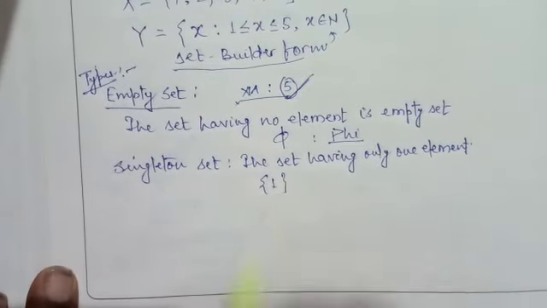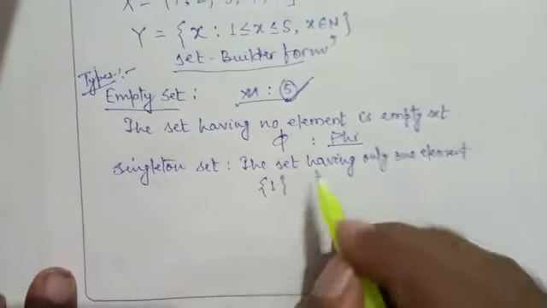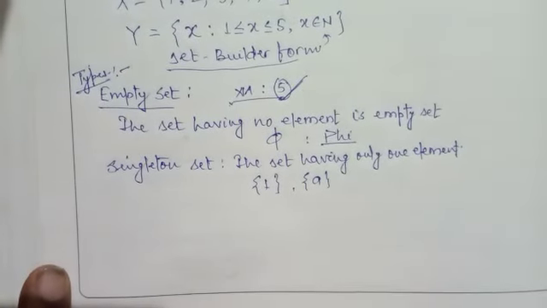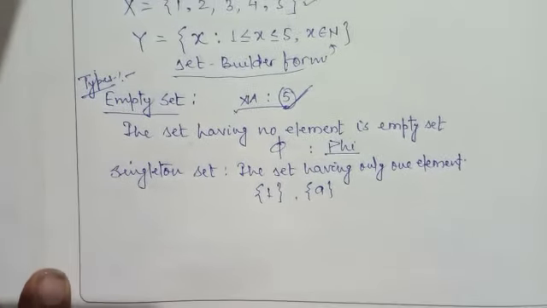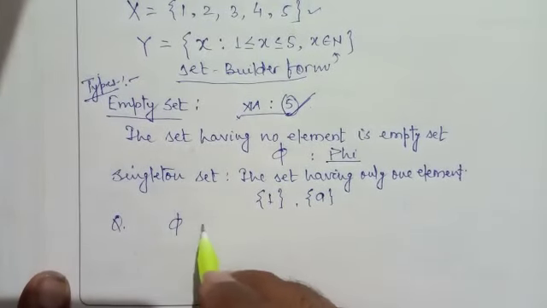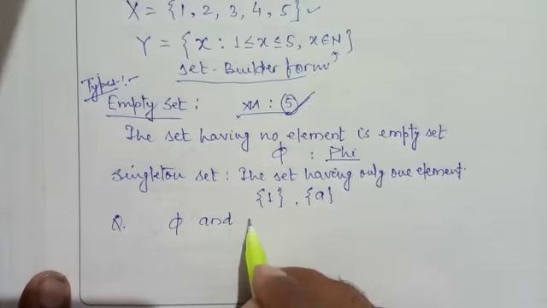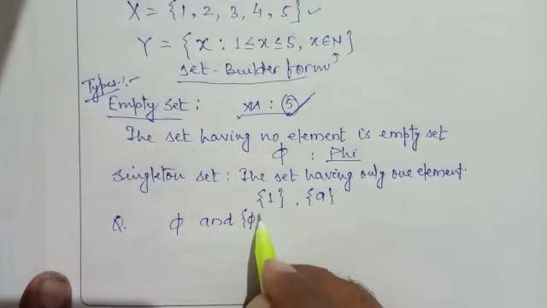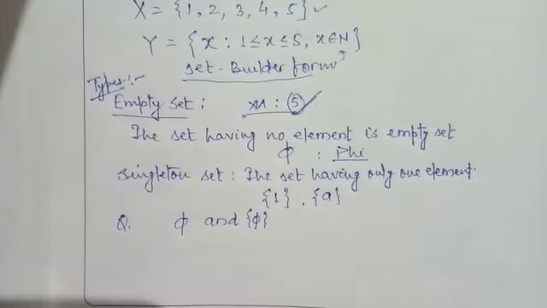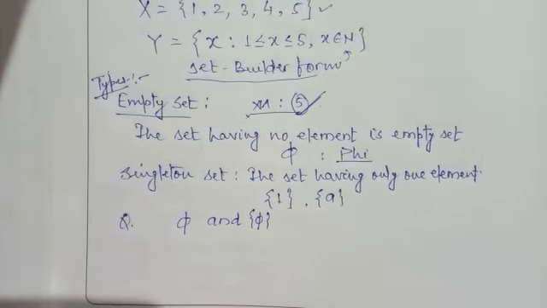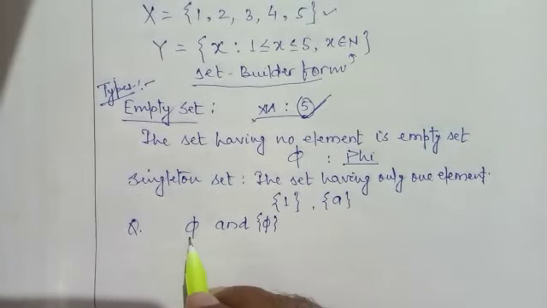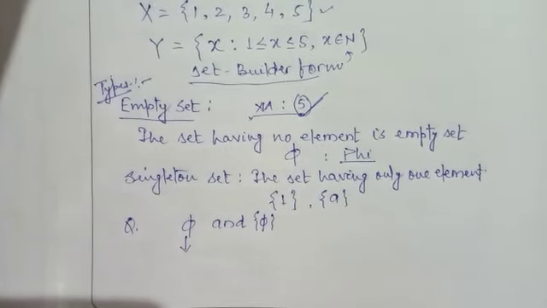This is the set having only one element 1. This is the set having one element A. These all are singleton sets. But see the difference. Phi and phi within brackets. Both are not same. This phi means not within bracket.